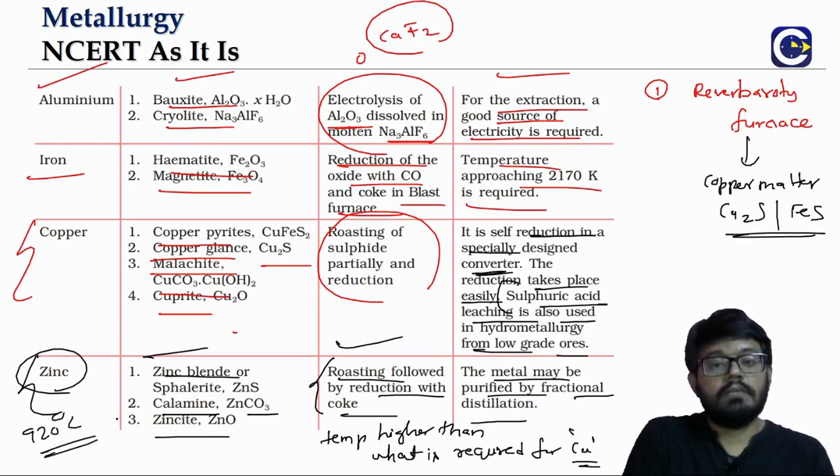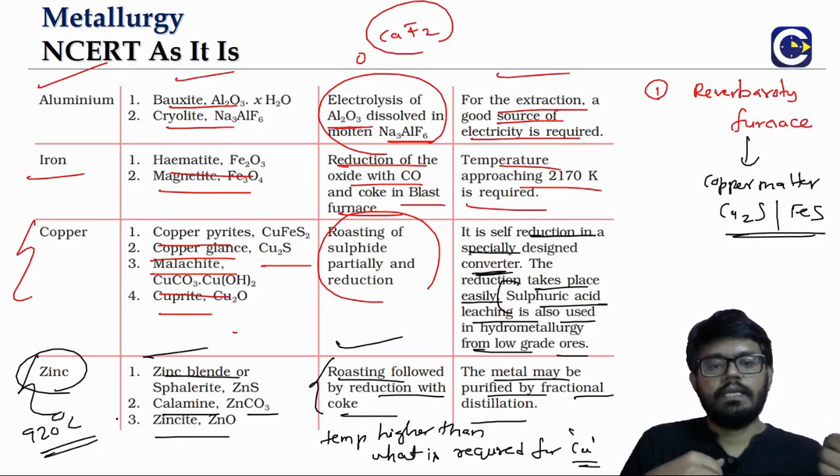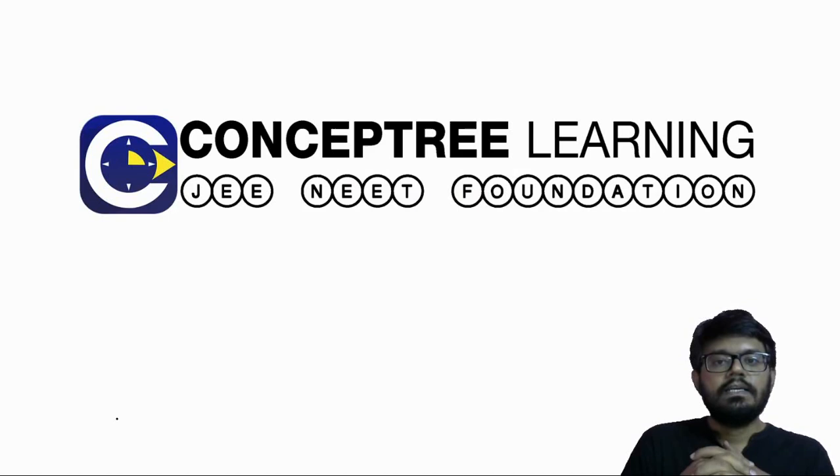Okay, so this is a quick summary of the metallurgical processes of four common metals: aluminum, iron, copper, and zinc. So with this, we'll conclude the metallurgy chapter, and hope this is useful. We'll see you in one more chapter. All the very best.